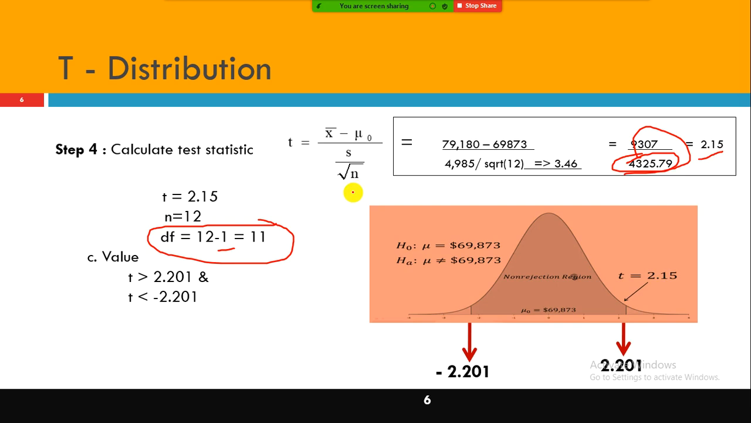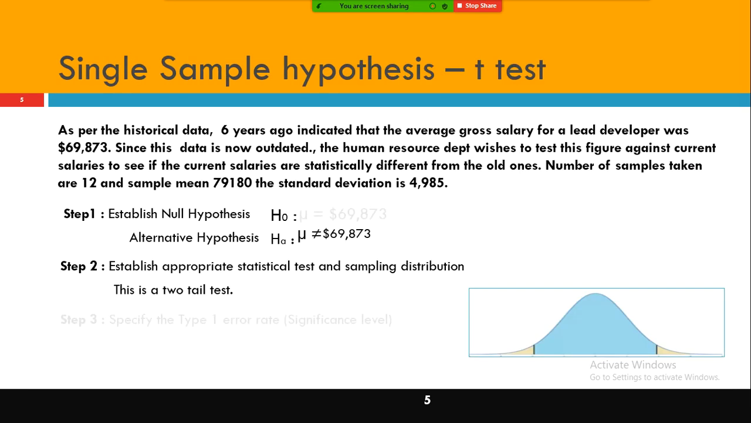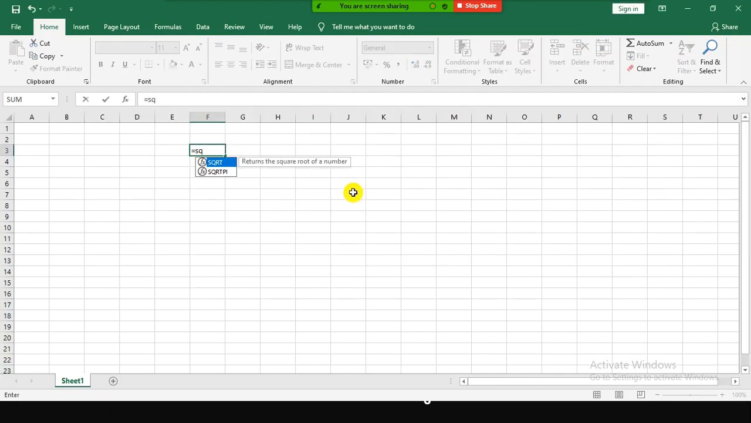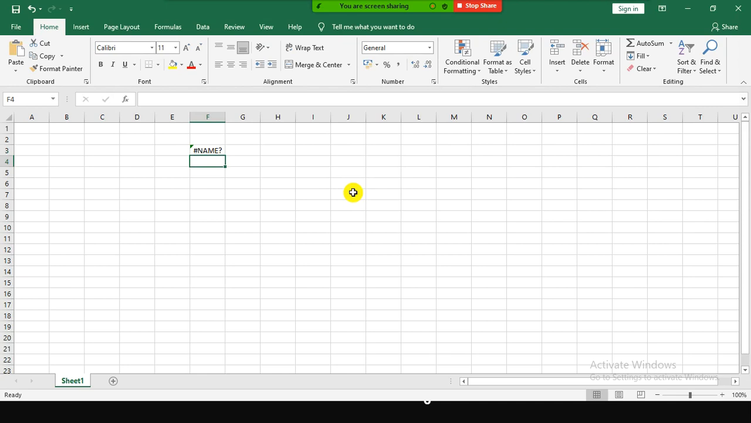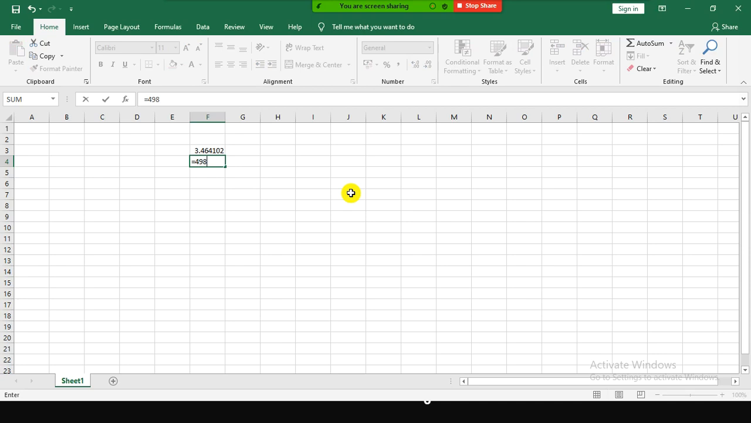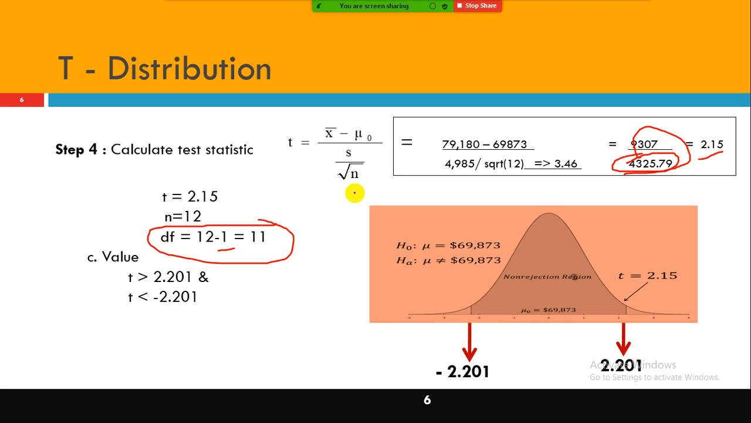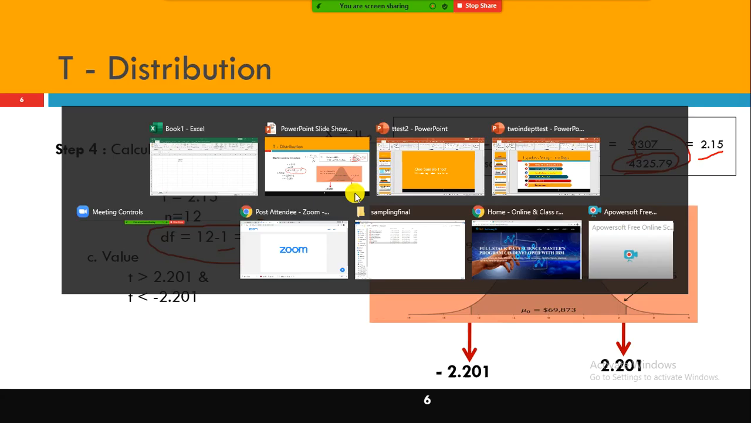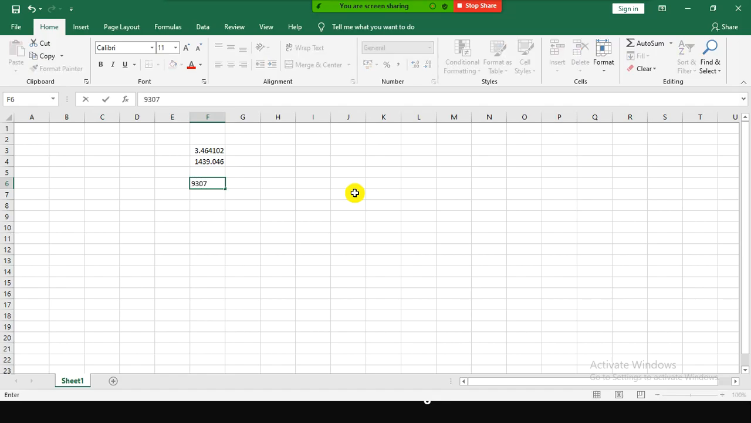The sample standard deviation is 4985, right? Let me check. Yeah, that's correct. Square root of 12, right? Let me just check. The square root of 12 is 3.46, that is correct. So 4985 divided by this value, I'm getting 1439. Yeah, 9307.